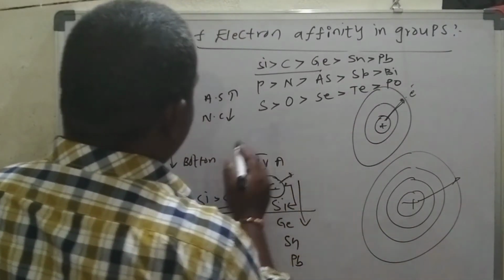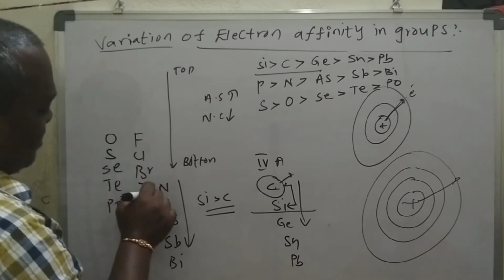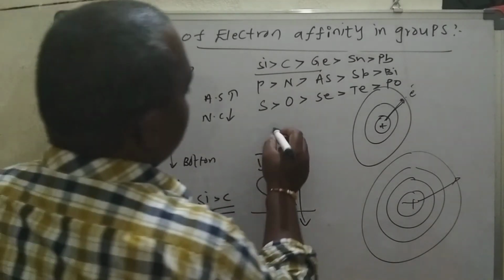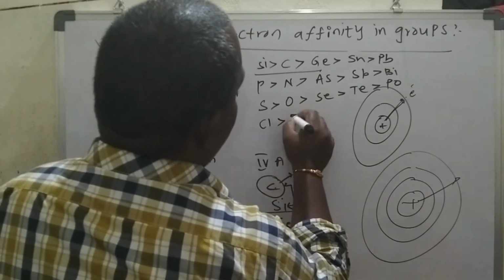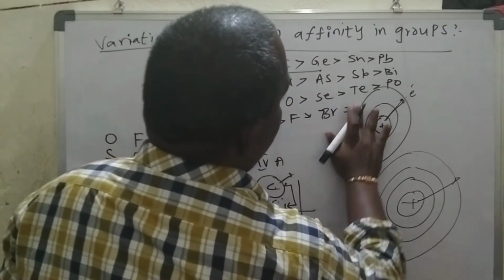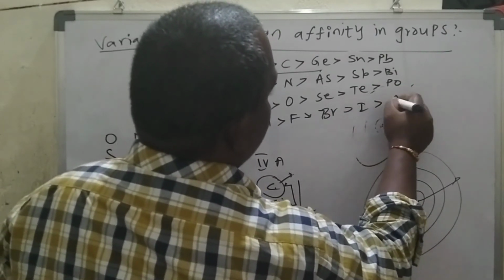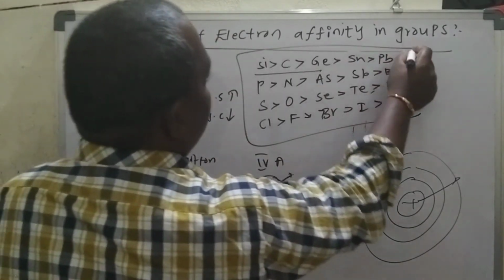For the seventh group, fluorine, chlorine, bromine, iodine, astatine: chlorine is greater than fluorine, then bromine, iodine, then astatine. So like this, it is going to have the trend.